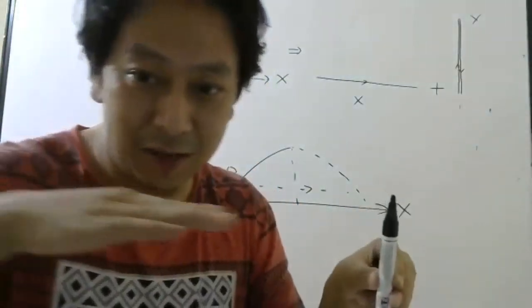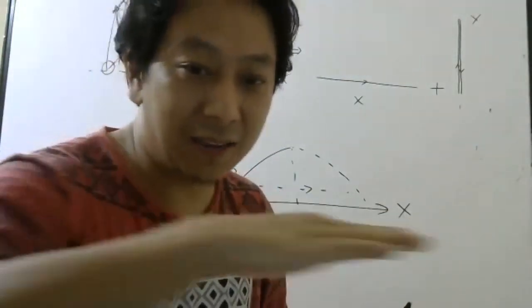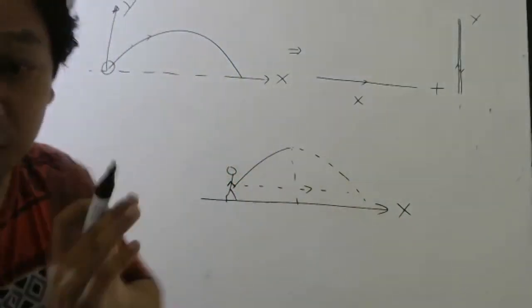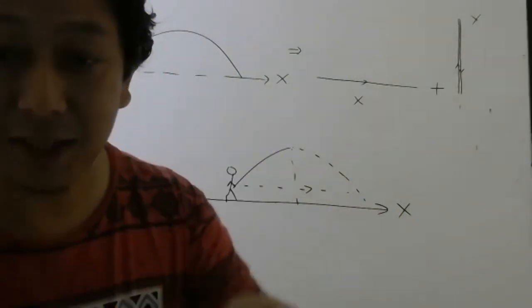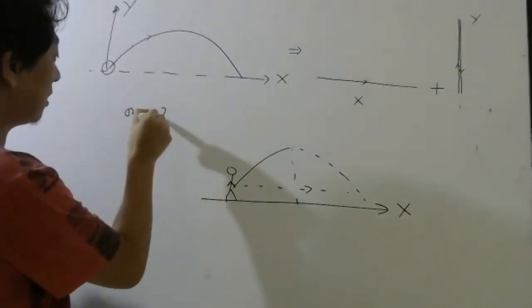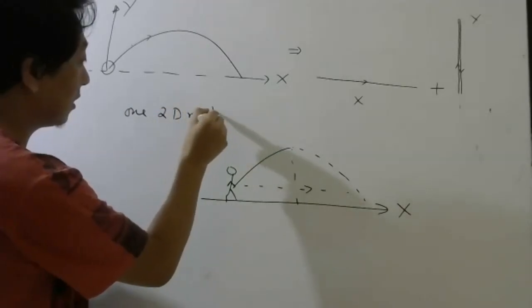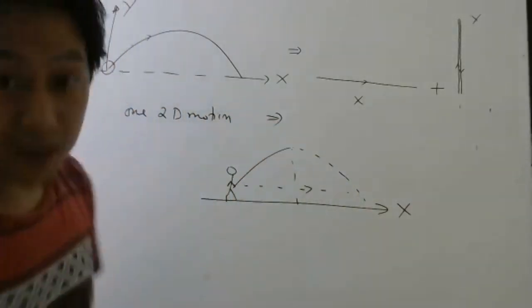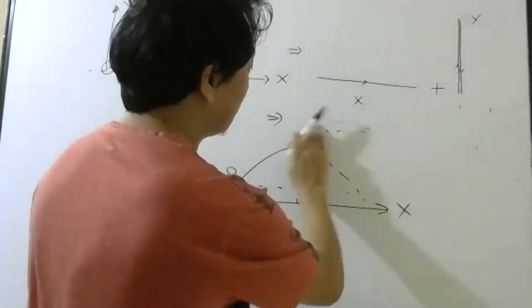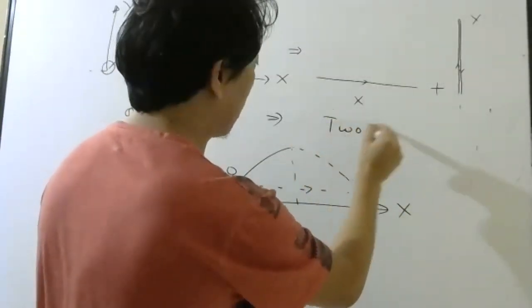But since it is continuously going forward, when you add this motion with that motion, you get this motion. So in that way, you can always imagine the mathematics. That is, one 2D motion can be considered as the sum of two 1D motions.